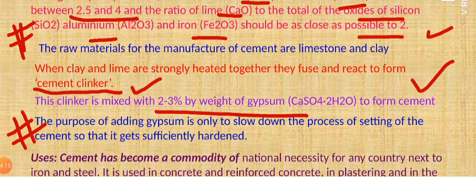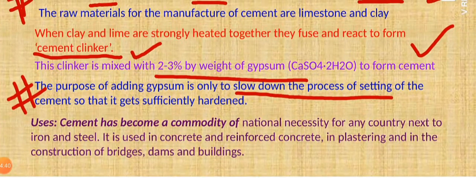In order to slow down the process of setting of the cement, so that sufficient time is available to harden that particular cement, we are adding gypsum. So what is the role of gypsum? It slows down the process of setting of the cement so that it gets sufficient time to be hardened. Now what are the uses of cement?